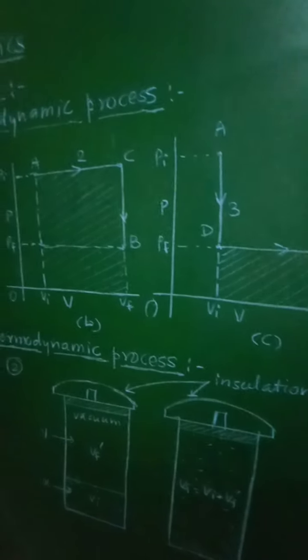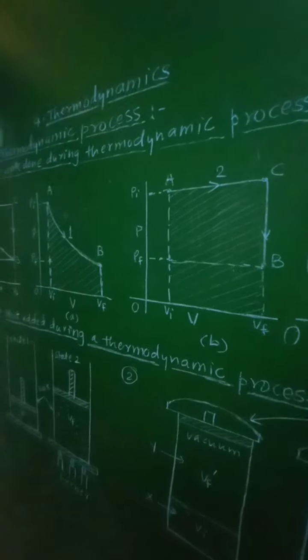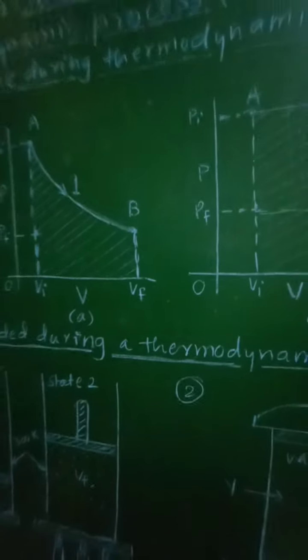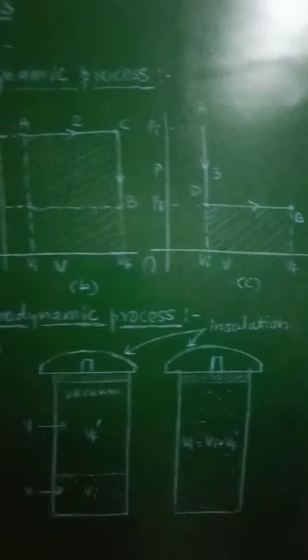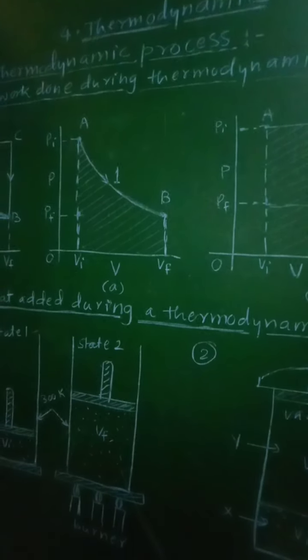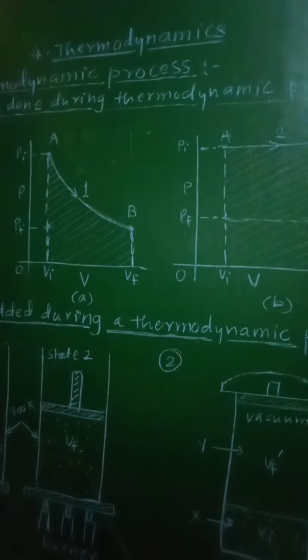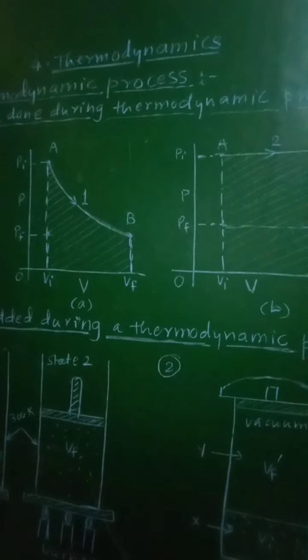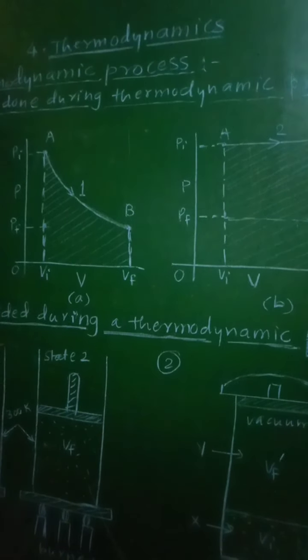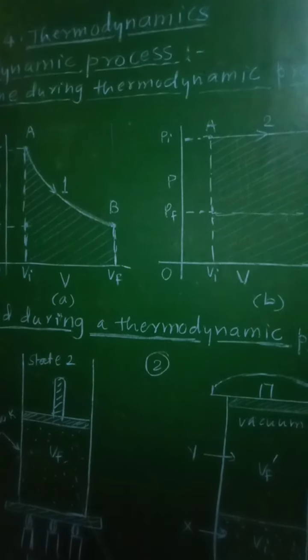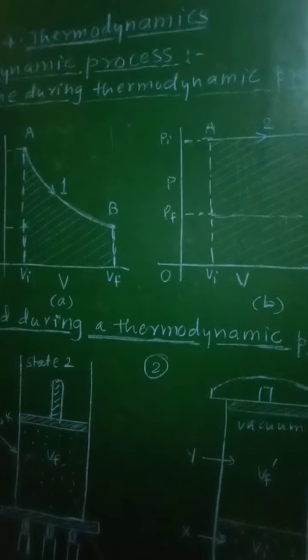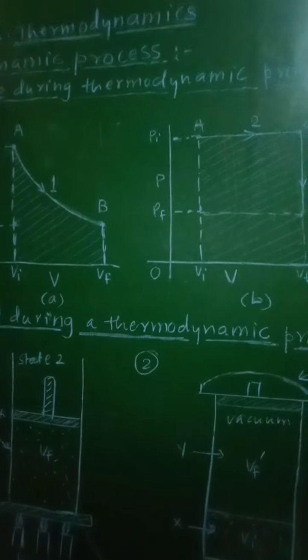So from all these three cases, it is clear that in each case work done will be different, but for all three cases the initial state is A and the final state is B. Therefore we can say that the work done by the system depends not only on the initial state and the final state, but it will also depend on the intermediate states, that is the different paths followed by that system.